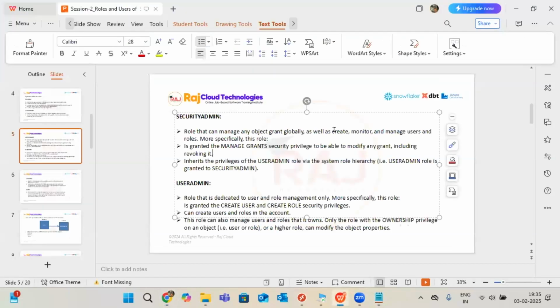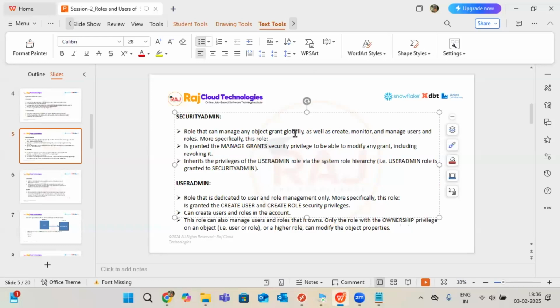Okay, so security admin is totally working with create, monitor, manage the users and roles. That is the main purpose of security admin. If I want to create any user, if I want to create any role, because customized roles we can create, right? So if I want to do anything like that, I have to touch the security admin.